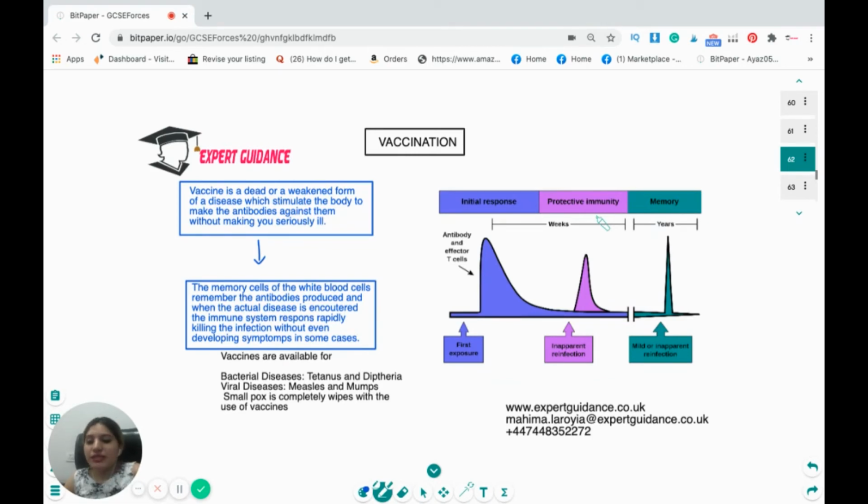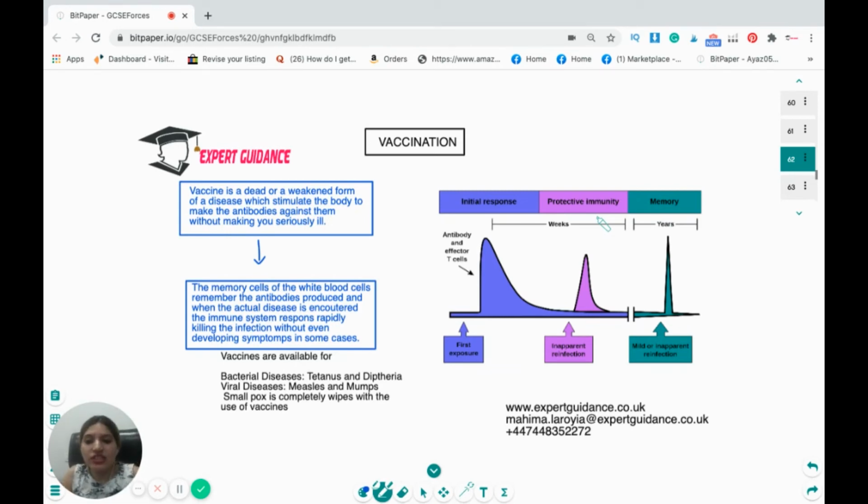Now, our immune system is very active, but at times we need to trigger it. We need to stimulate it to be active. For that, we have vaccination. Now, what is vaccination? Vaccination is a dead or a weakened form of a disease which stimulates the body to make the antibodies against that disease without making us seriously ill. So we expose the person's body to the dead and the weakened pathogen. The body thinks it to be a disease and starts producing antibodies.